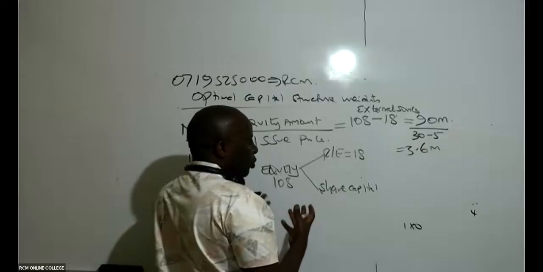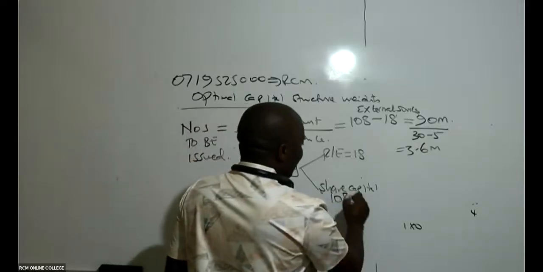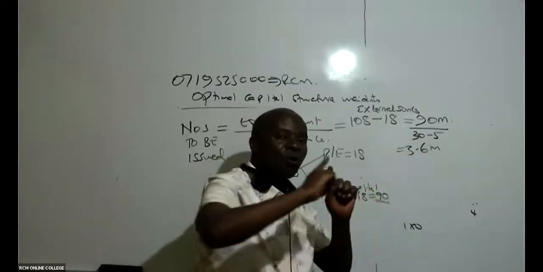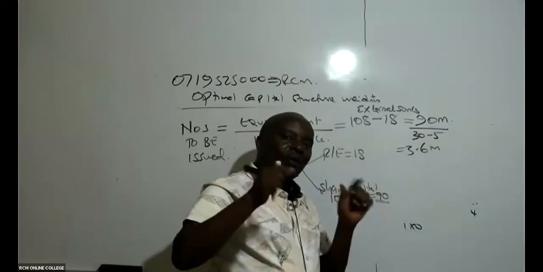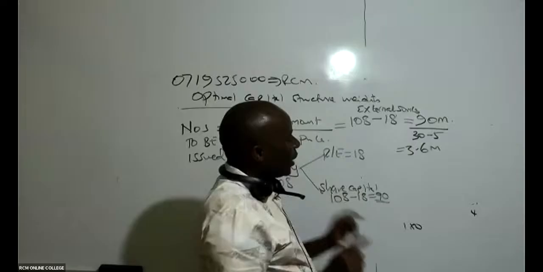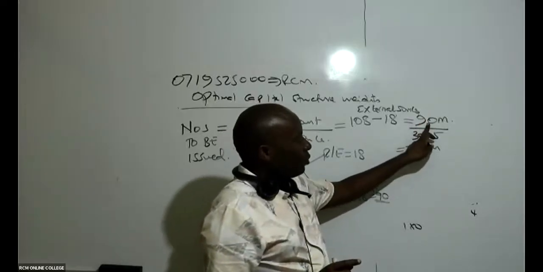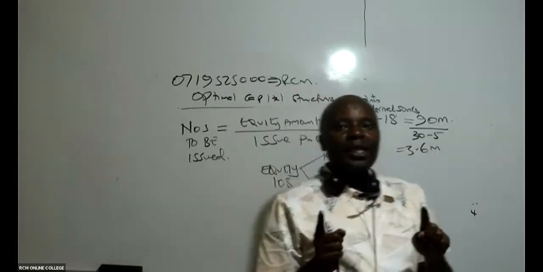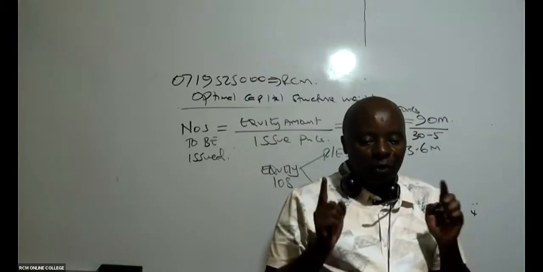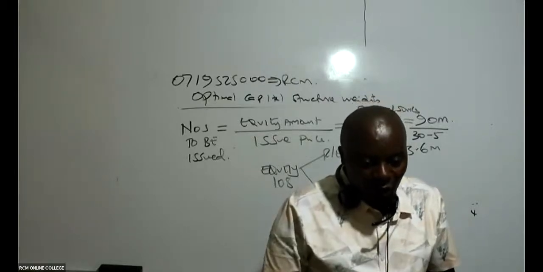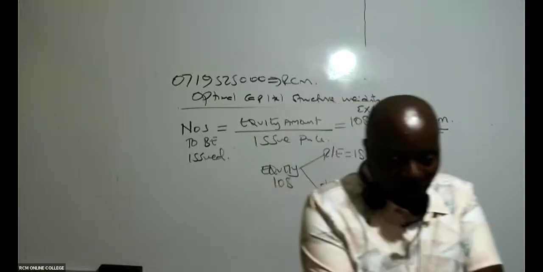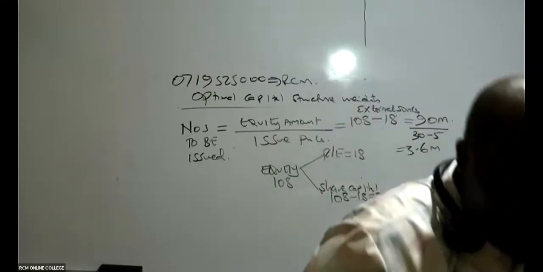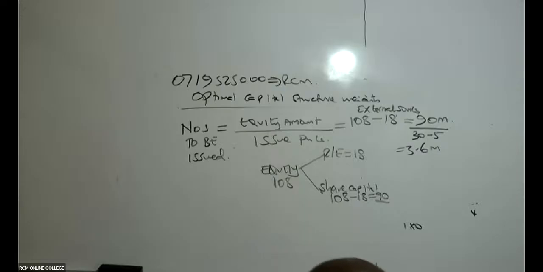So how much do we expect to get from the share capital? It will be 108 minus 18, which gives me 90. So this 90 million is from all the shares. To get the number of shares, I take the amount to be raised from shares, 90, divided by our issue cost. Each share is being issued at 30, and there is a flotation cost of 5. So 30 minus 5 gives me 25.